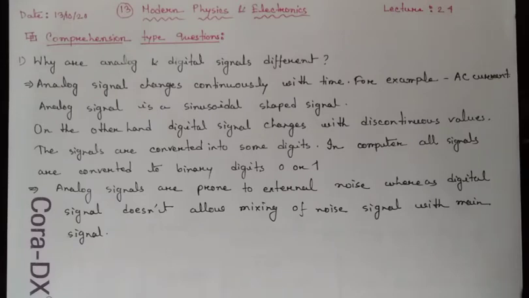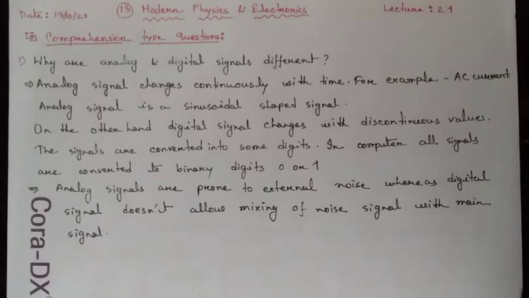First of all, the first question is, why are analog and digital signals different? You have known about analog and digital signals. What are the parameters, what are the characteristics of the signals, and where are the signals used?